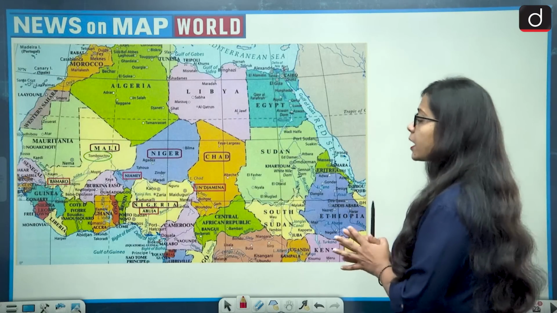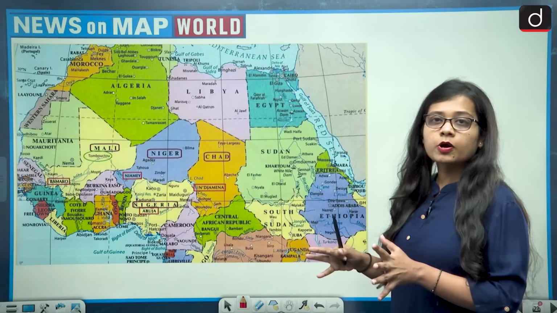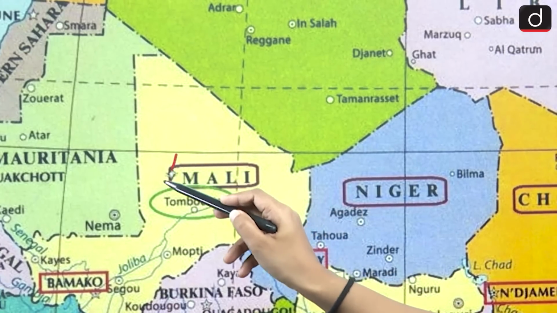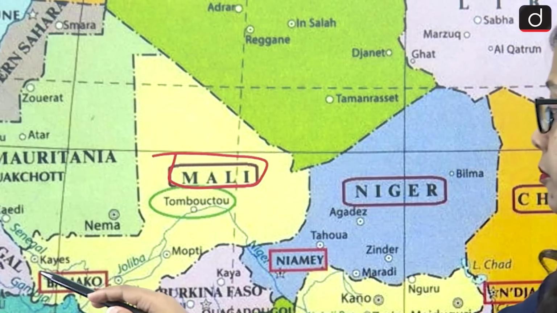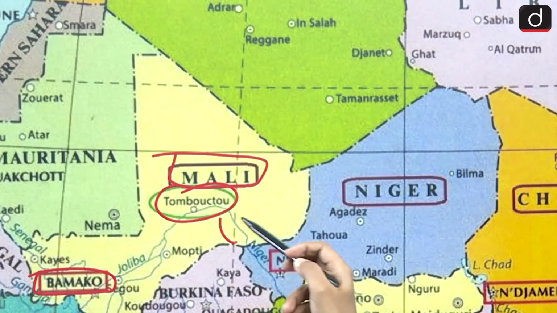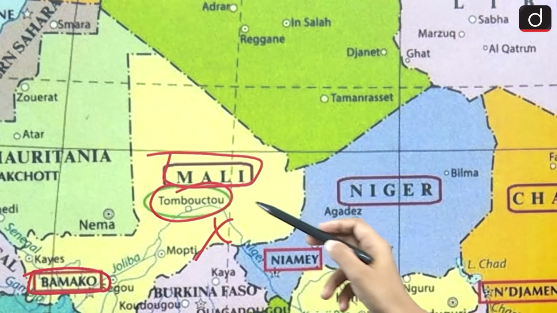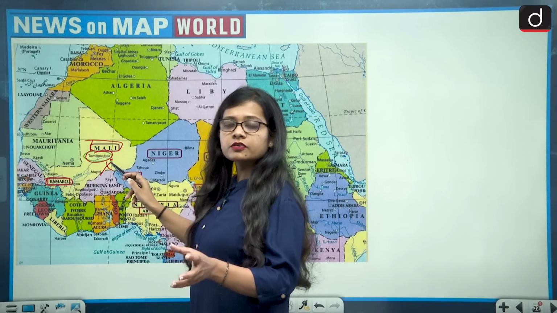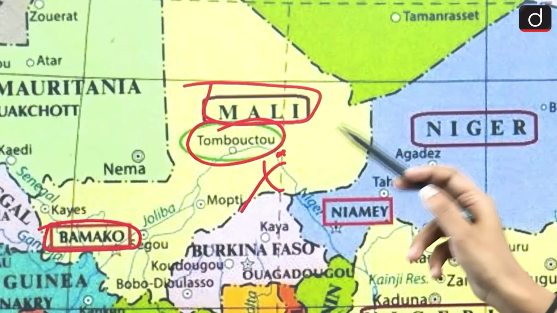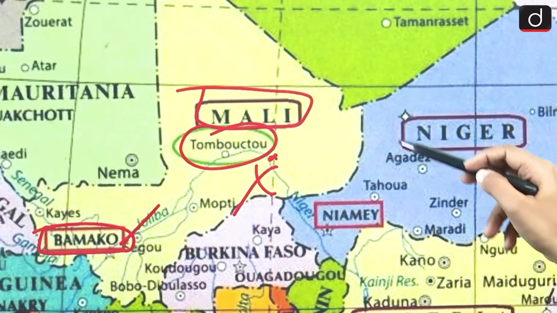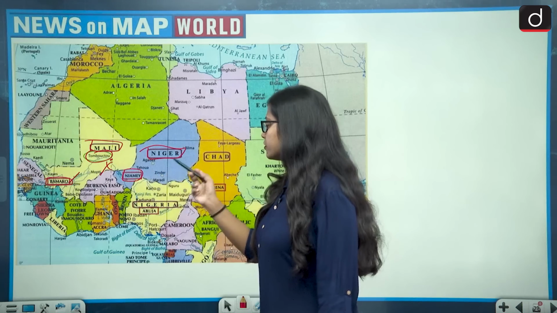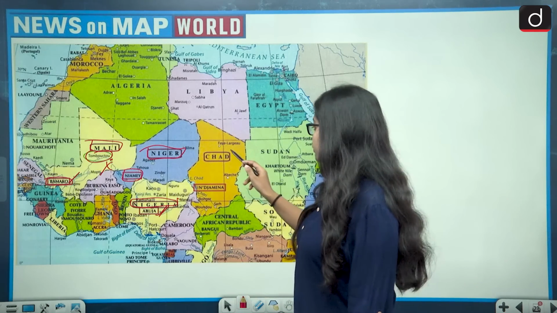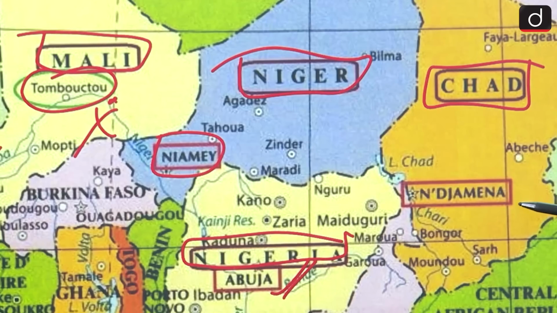So this is the map of the African continent, and the countries that we are talking about majorly belong to the North African continent. On one side, let's talk about Mali, and the capital of Mali is Bamako. Timbuktu is a very important city in Mali, but it is not the capital. The capital is Bamako. Timbuktu is famous because it is considered to be a very important trading site. Then we have Niger, and the capital of Niger is Niamey, very obvious. Then we have Nigeria, capital of Nigeria is Abuja. Then we have Chad, and the capital of Chad is N'Djamena.